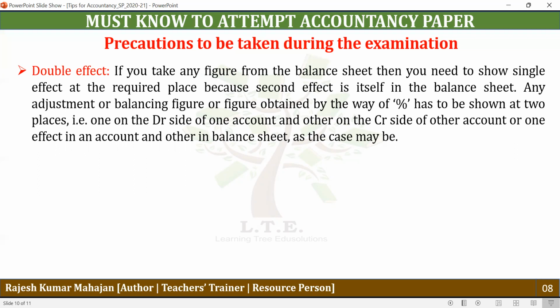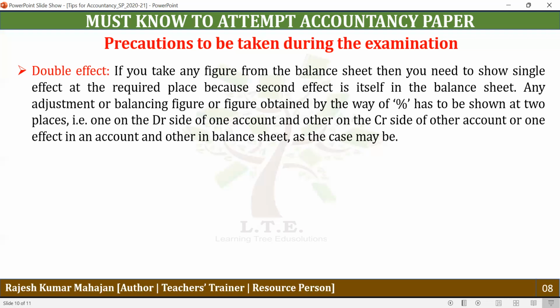Similarly, if you prepare the accumulated depreciation account, normally in that account you will find the balance figure on the credit side. That is basically depreciation provided. So you will show it as an addition to net profit. One effect is already there in the accumulated depreciation account, but the second effect you will show in the net profit.